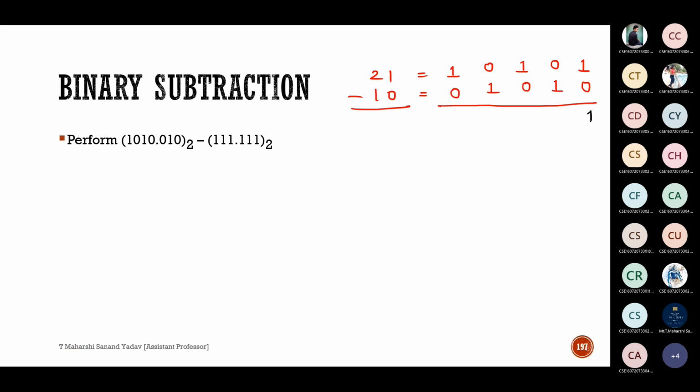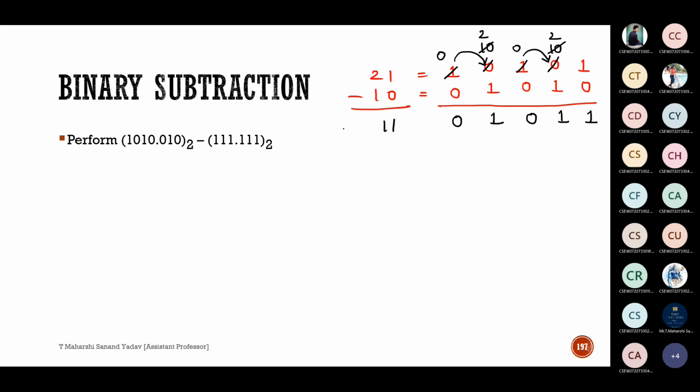So 1 minus 0 is 1. Now here I have to take borrow. So I'll take borrow from here so that this will be 1 0. This will be 0. 1 0 is nothing but 2. 2 minus 1 is 1. This is 0. Here you can take borrow so that this changes to 1 0. This will be 0. So 1 0 is nothing but 2. 2 minus 1 is 1. This is 0. Please confirm, right or wrong?